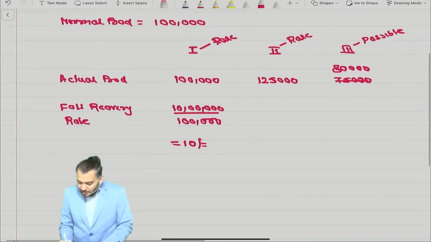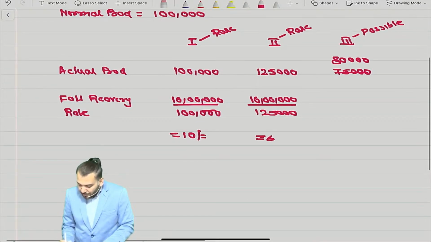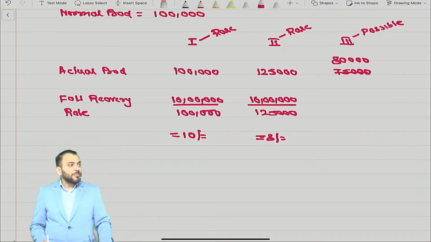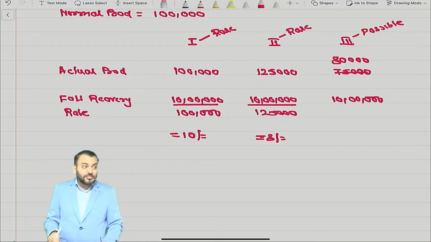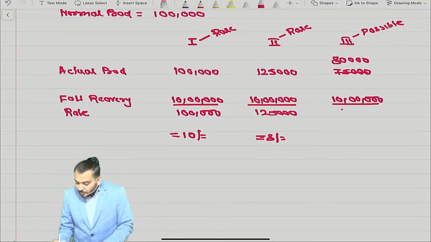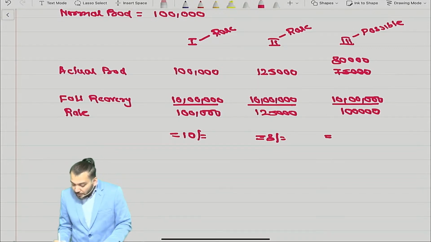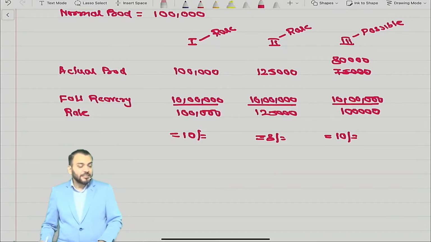So here also we will do 10 lakh divided by 1,25,000, how much is it coming, is equal to 8 rupees, means we can recover 8 rupees per unit. But in this case when actual production is 80,000, which is less than normal production, we will divide by 1 lakh or 80,000, whichever is higher, 1 lakh, and now your recovery rate will be 10. Now your fixed overhead recovery rate will be 10.